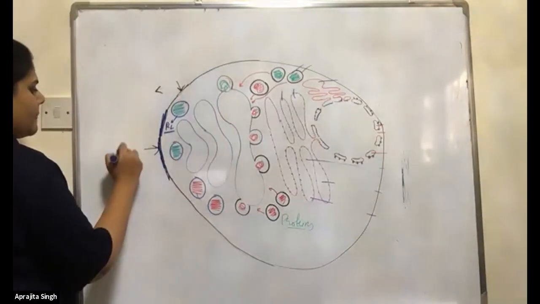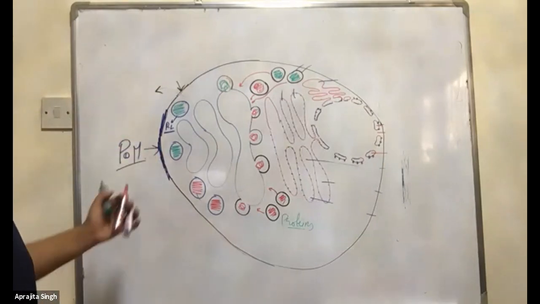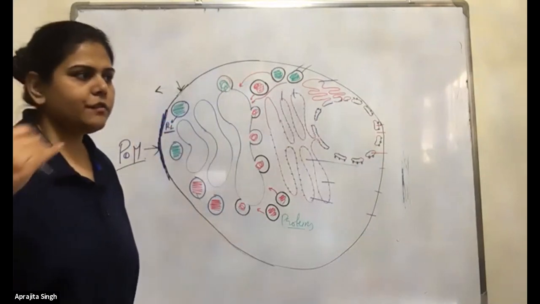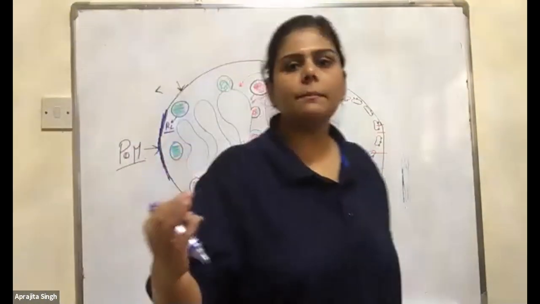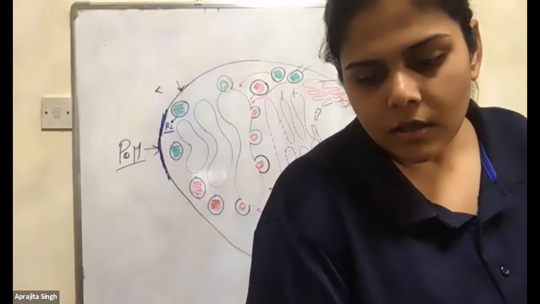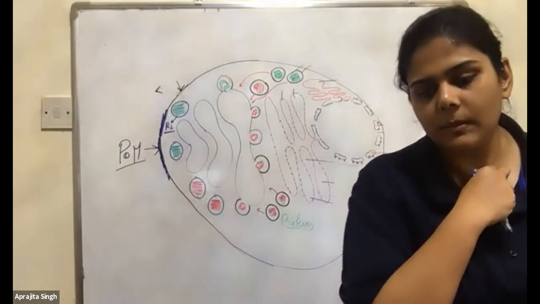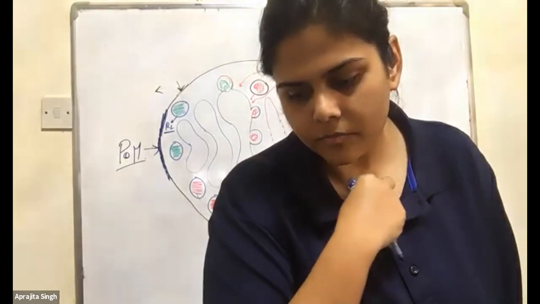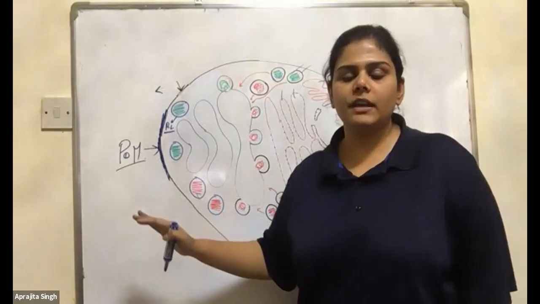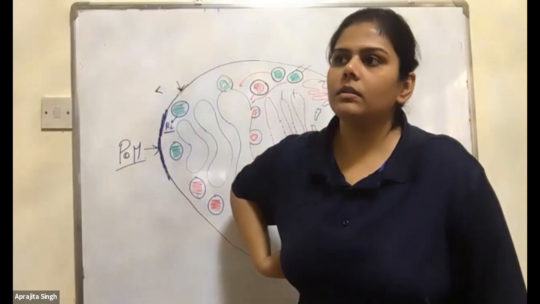Write it down: functions of Golgi. Then we will see the structure. Structure is nothing here in the Golgi. Write down the function. First function is protein modification and lipid modification.